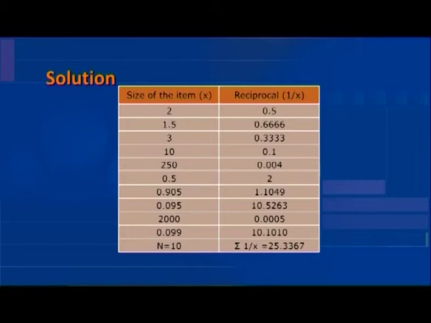Then, the total of the reciprocal is taken. That is, the sigma of 1 by x is equal to 25.3367 and the value for n is equal to 10. That is the number of data in the series.